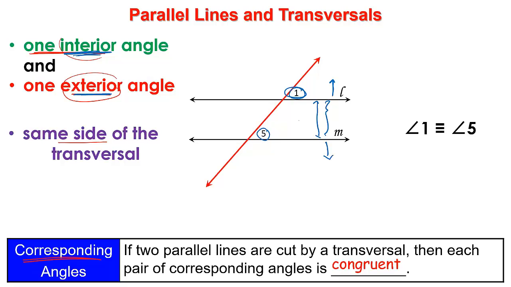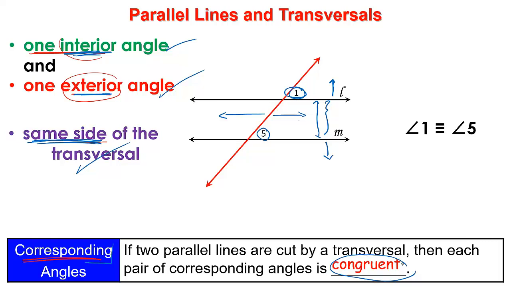And both of them should be on the same side of the transversal. What is the meaning of on the same side of the transversal? Meaning that either both of them are on the right or both of them are on the left. So in the case of 1 and 5, yes, I have one interior and one exterior, and yes, both of them are on the same side. So I can say that they are corresponding angles. And when they are corresponding angles, this means that they are equal.